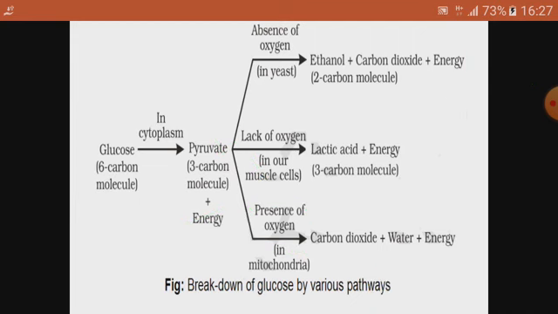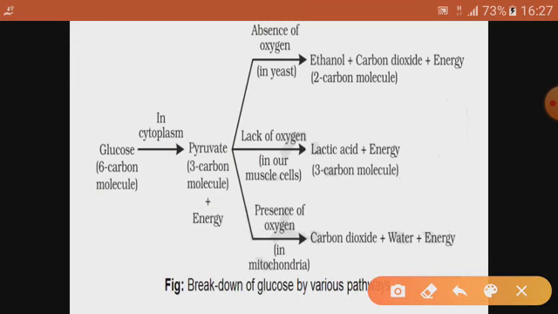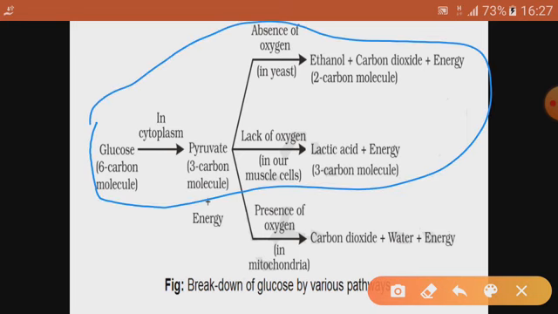Now moving ahead to anaerobic type of respiration. In anaerobic type of respiration, this step will be the same in these. This one is anaerobic respiration. Okay, so glucose will break off into pyruvic acid, and in case 1, if it is your muscle cell, you are doing a lot of exercise and now your muscles are not getting a good supply of oxygen, it means lack of oxygen. Now pyruvic acid which is produced in the cytoplasm of your cell will break off into lactic acid and energy.